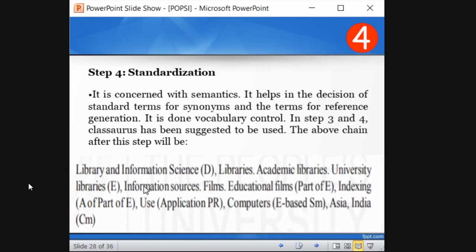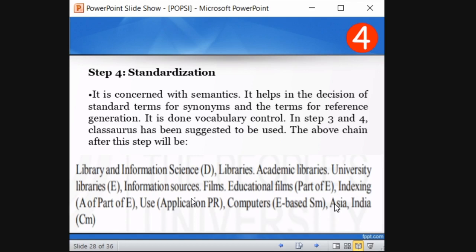See how they are standardizing it with the use of appropriate semantics. They are using appropriate words to denote the concept of the subject. So indexing they have left as it is. It is a part of E. Use also as it is. Computers also as it is. You see, for India they have added a property of Asia because India falls in Asia. If you want, you can add world also, but world is a generic term. So Asia is a specific continent. So that's why they have added it. Okay. So that is a common modifier.